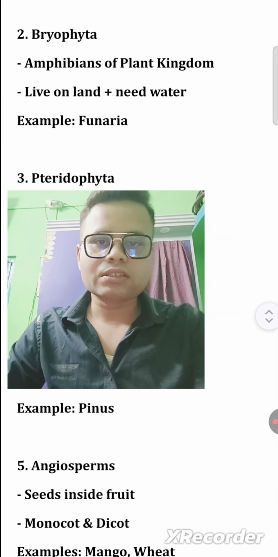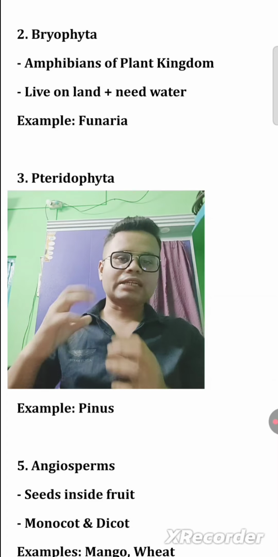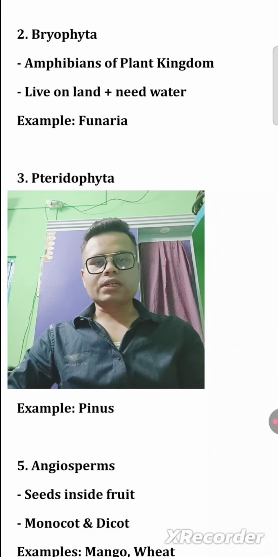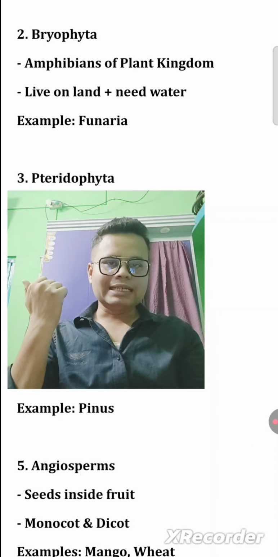Okay. Next, the Bryophyta class, the amphibians of the plant kingdom. They live on land but need water. Amphibians are organisms that live on land and also live in water. For example, Funaria. This is the commander in the plant kingdom.